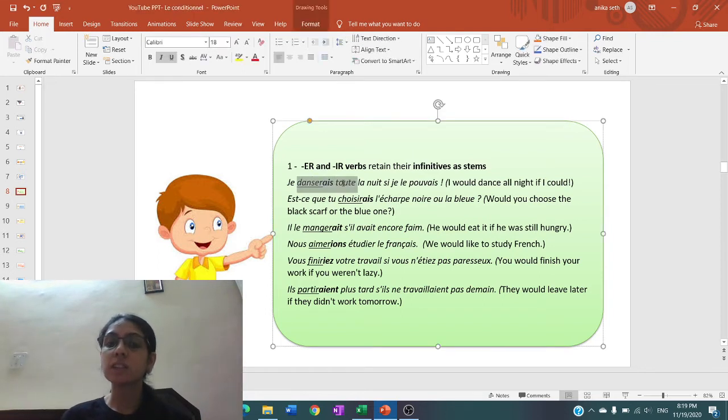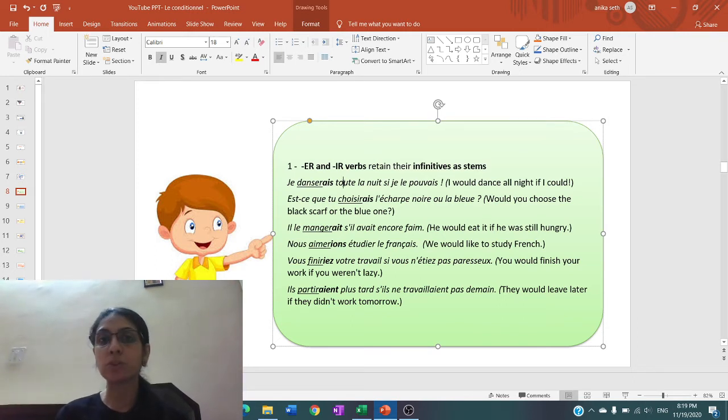So danserais, this verb is conjugated in the conditionnel présent. How is this conjugated? Verb danser, ER verb, take the infinitive of the verb only, because in the future simple also when we conjugate we take the infinitive. So the stem of the verb is the infinitive of the verb. Je danserais. Ending is AIS because the imperfect ending with je is AIS.